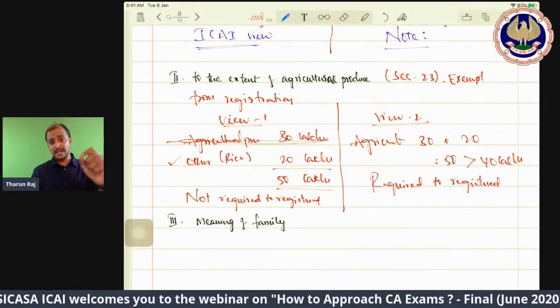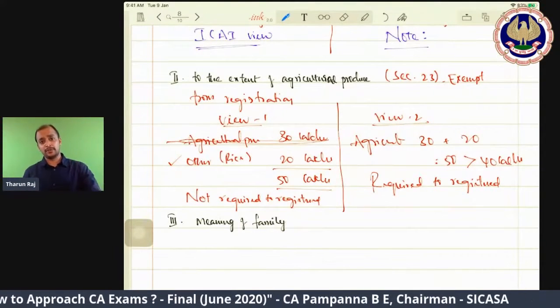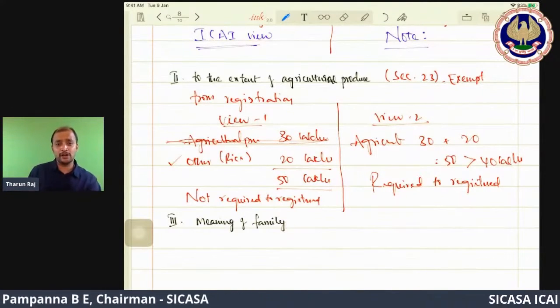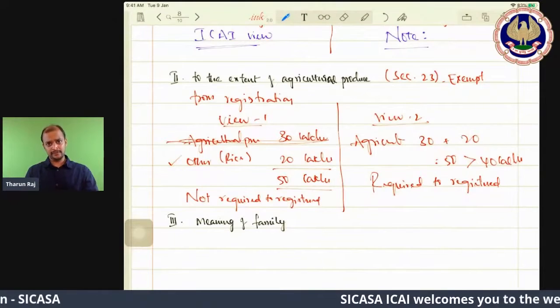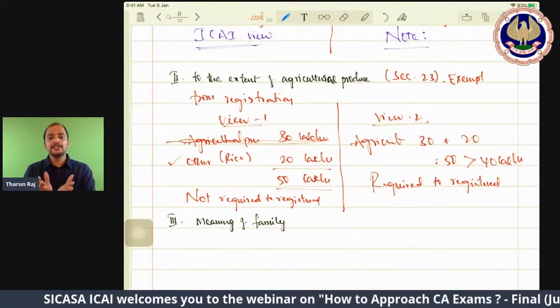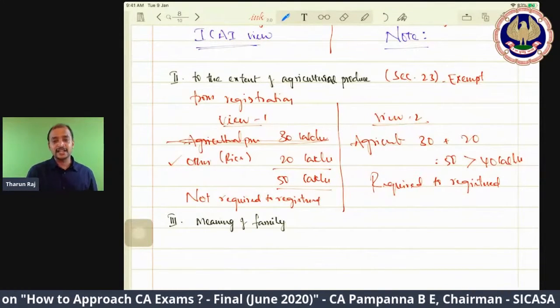So which means only when he is selling exclusively agricultural produce he is exempted. If he is selling agricultural produce as well as other produce, then in the meaning of aggregate turnover, exempted supply also will come, taxable supply also will come, all supplies will come. So add it, and if it exceeds 40 lakhs, he is required to register. So you tell me, is view 1 correct or view 2 correct?